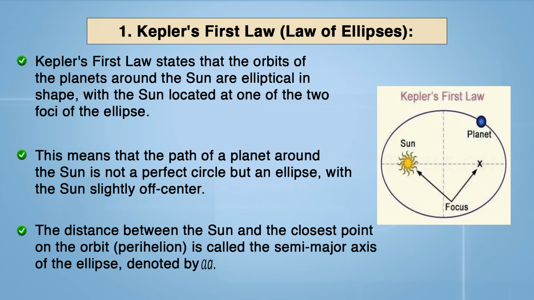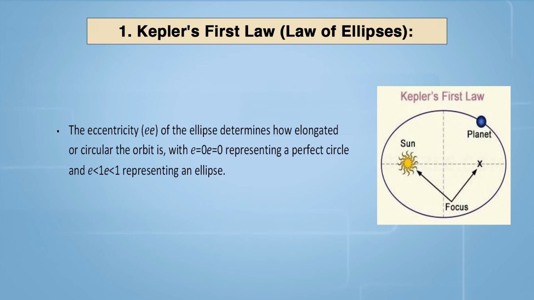The semi-major axis of the ellipse is denoted by a. The eccentricity of the ellipse determines how circular the orbit is. e equal to 0 represents a perfect circle, and e less than 1 represents an ellipse.